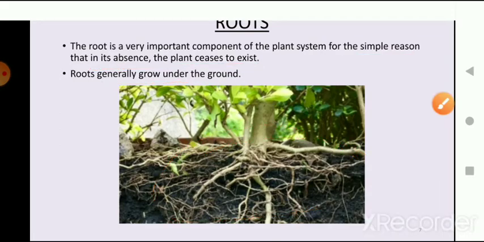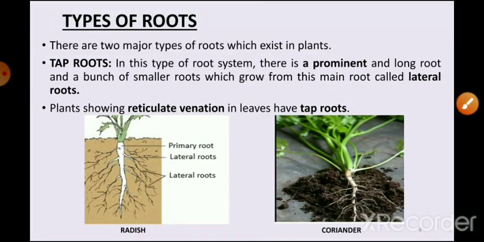Now let's see what the different types of roots are. There are two types of roots. One is taproot and the other one is fibrous root. Let's see what is taproot.